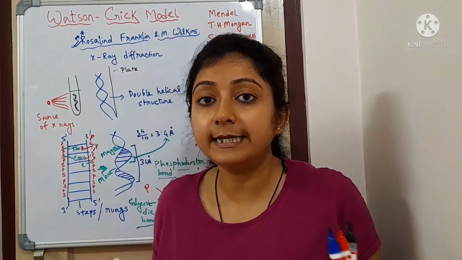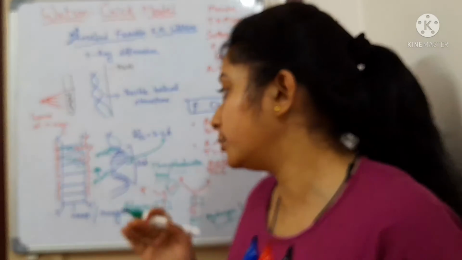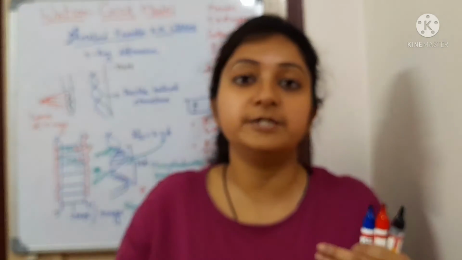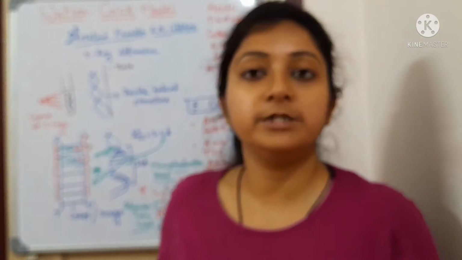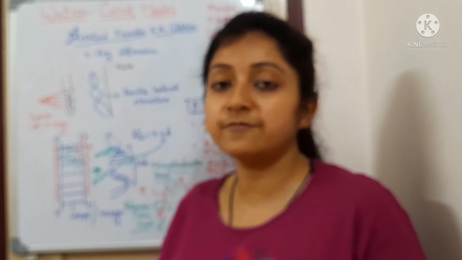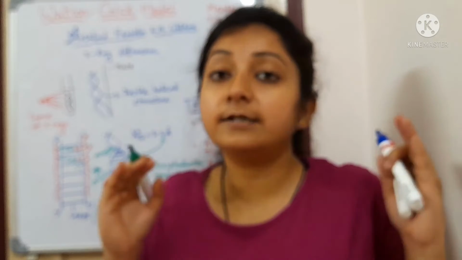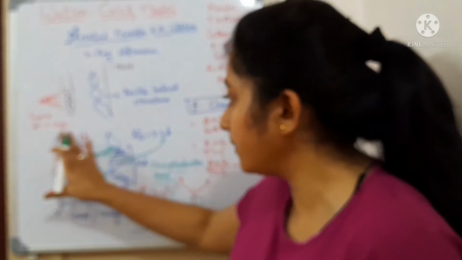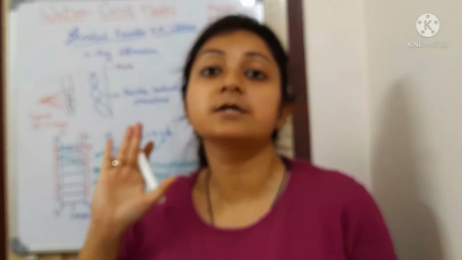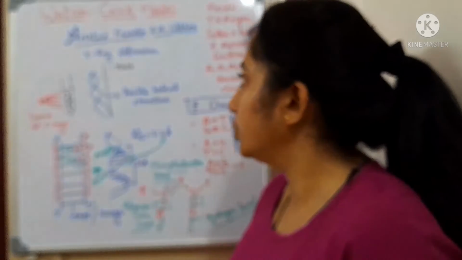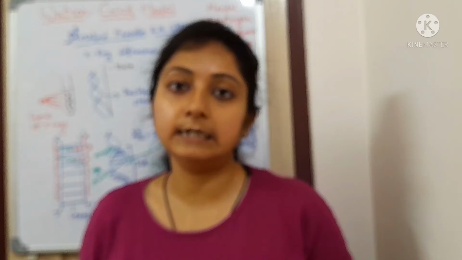There is no other concept or situation where this 34 angstrom or 3.4 angstrom will be changed, or the 5 prime ends will come close to each other. No, never. That will never happen. All of these things are always constant in nature. And all of these are known as the Watson and Crick model.